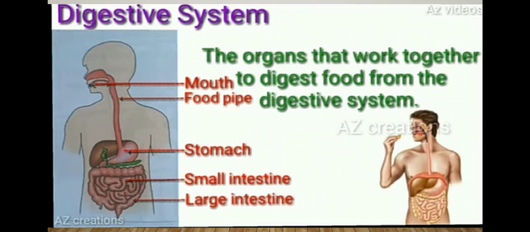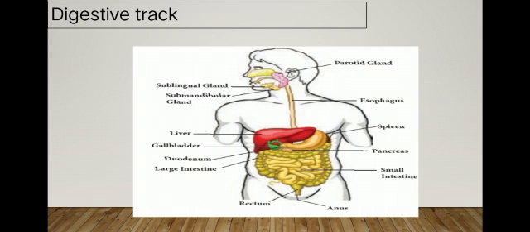What are the organs present in the digestive system? Mouth, food pipe, stomach, small intestine and large intestine. The digestive system can be divided into two. What are they, children? Digestive tract and digestive gland. First, the digestive tract. How many meters long is it in our body? 6 to 9 meters long, right? It is a muscular tube, made up of muscles.